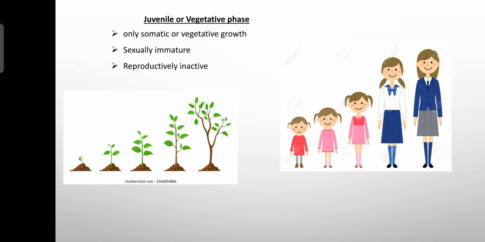The organisms remain sexually immature and inactive in terms of reproduction. Once again, juvenile phase is applicable for animals, vegetative phase is applicable only for plants. In this phase the somatic or vegetative part keeps on growing, but sexually and in terms of reproduction they remain immature and inactive.